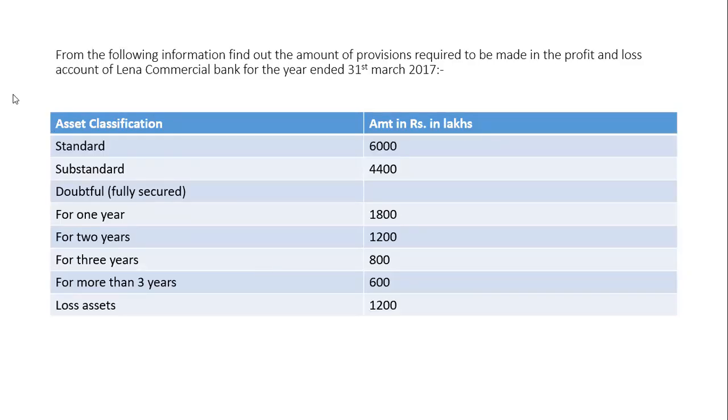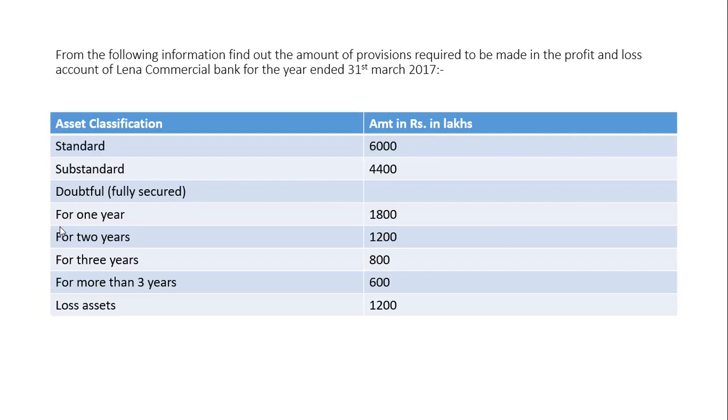First question from provisioning of NPAs. We have classified the loans into different categories. 6,000 lakhs loan taken by the borrower, not paid installment and principal interest amount up to 3 months, it will come in 6,000 standard asset. Substandard asset means up to 12 months not paid the amount of 4,400.